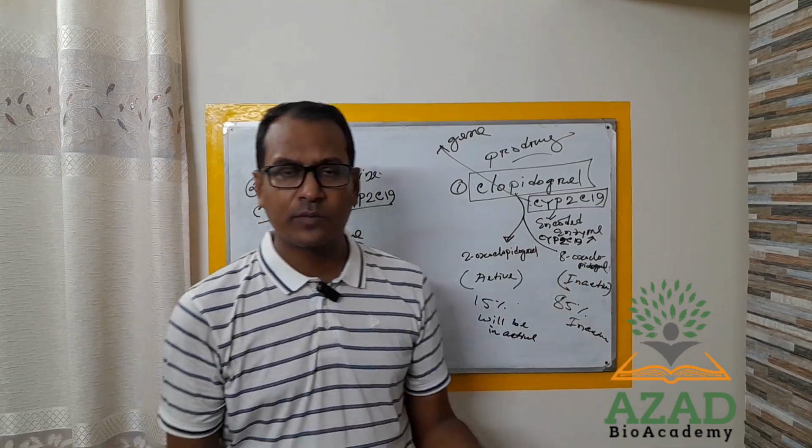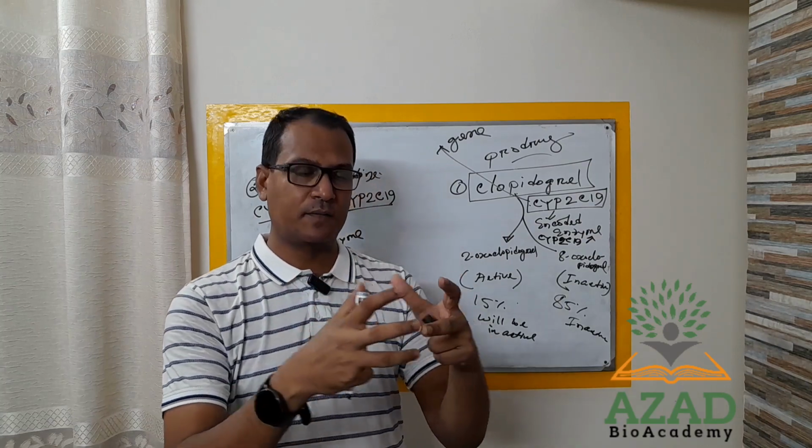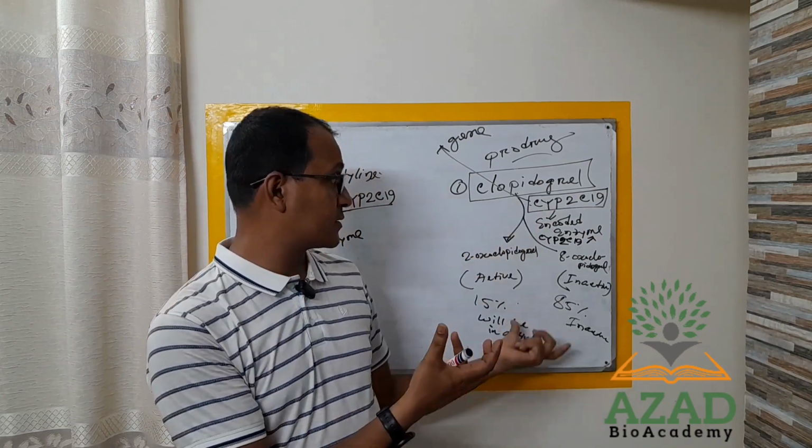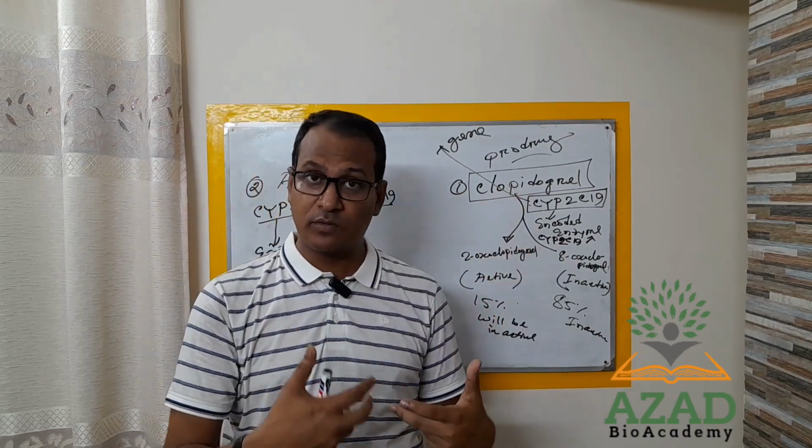So you don't know what is happening within your body, because without the study of your genetic expression on the drug, you don't know what will happen in your body.